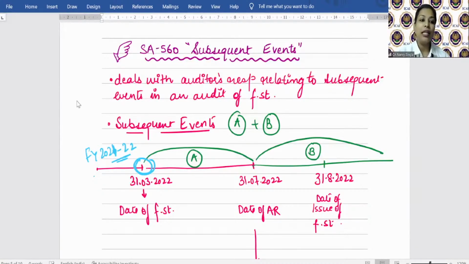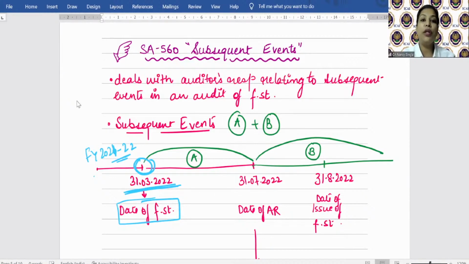Okay? Now on 31st March, the balance sheet will be drawn as on 31st March 2022, and the P&L shall be made for the year ending 31st March 2022. So 31st March 2022 is what? The date of the financial statement. Okay?